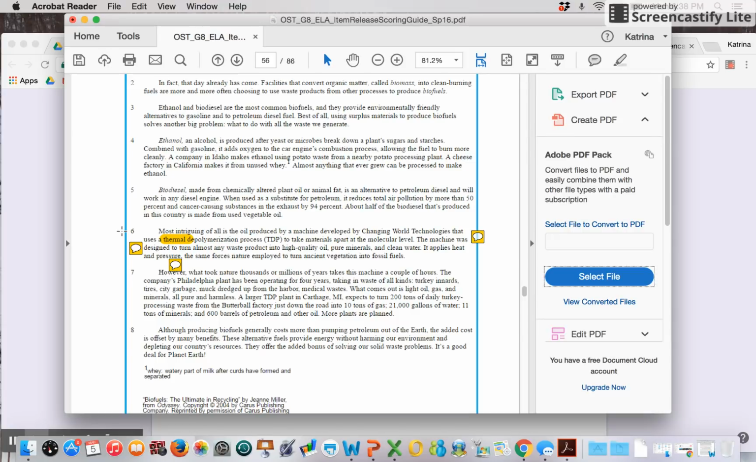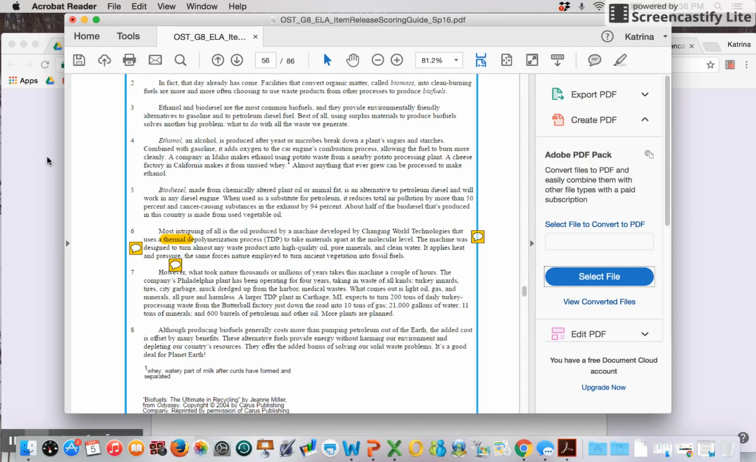Most intriguing of all is the oil produced by a machine developed by Changing World Technologies that uses a thermal depolymerization process, TDP, that takes materials apart at the molecular level. The machine was designed to turn almost any waste product into high-quality oil, pure minerals, and clean water. It applies heat and pressure, the same forces nature employed to turn ancient vegetation into fossil fuels.